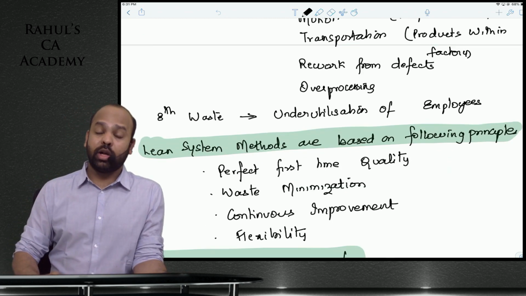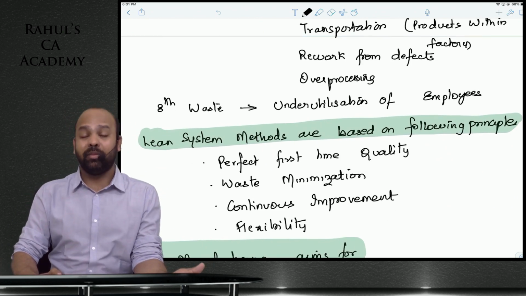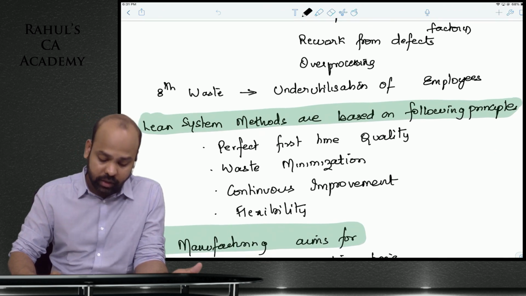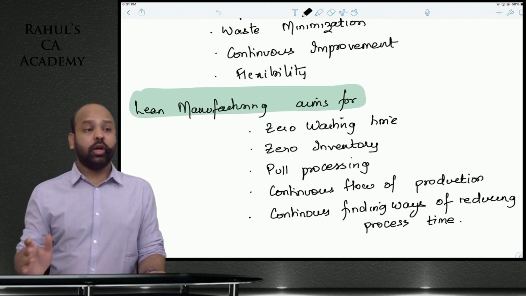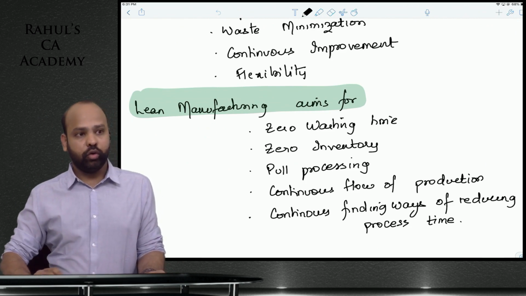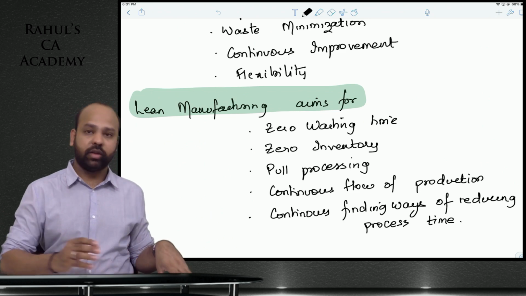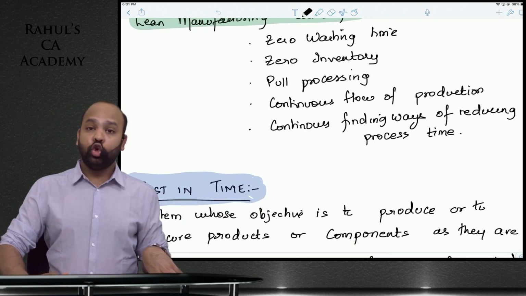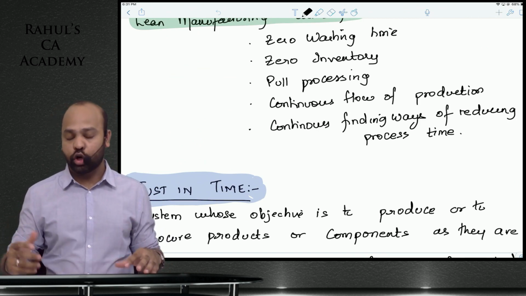Then we spoke about what are the principles of your lean system, guys. I said they all work towards minimizing waste, continuous improvement, flexibility of operations, perfect first time quality product. And then you do not want any waiting time between operations. You do not want inventory being piled up. It is all based on pull system of processing. There has to be a continuous flow of production. You should continuously aim at finding new ways of manufacturing the product, reducing the overall time that is required to manufacture the product.